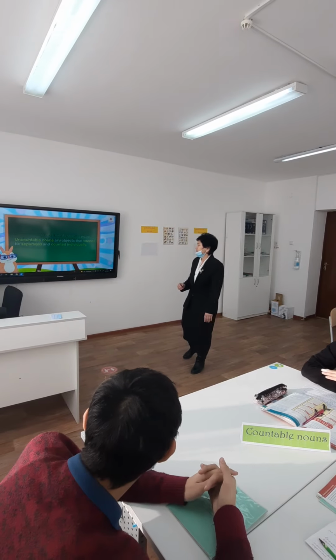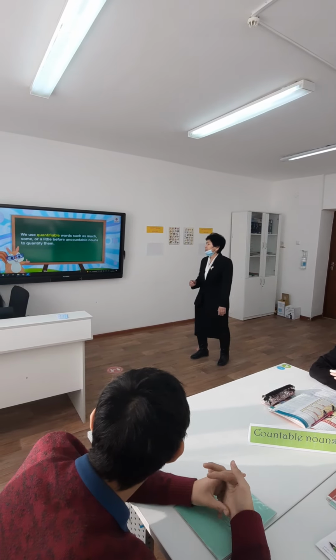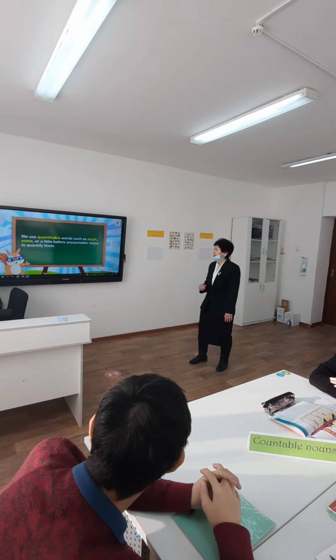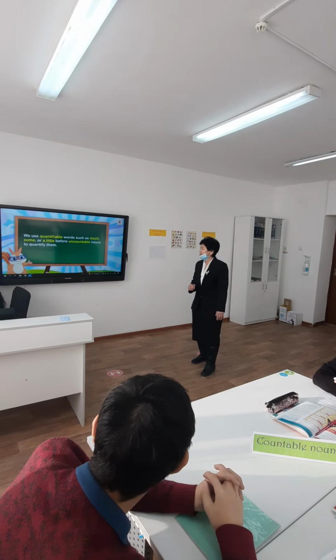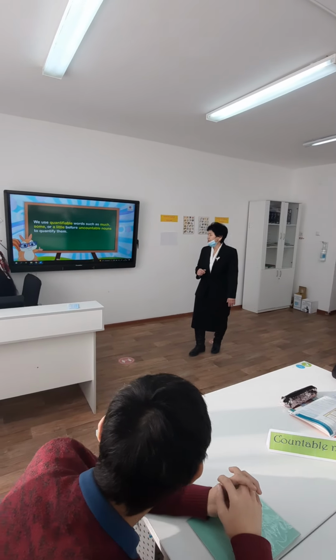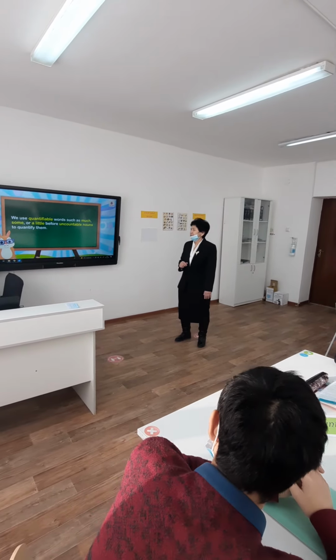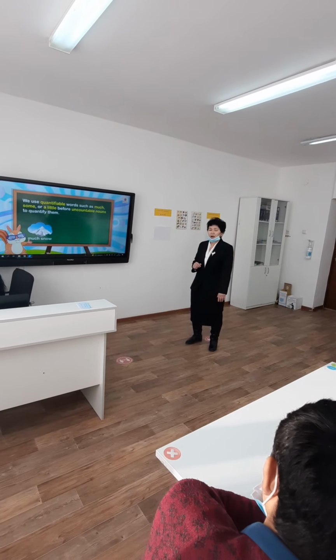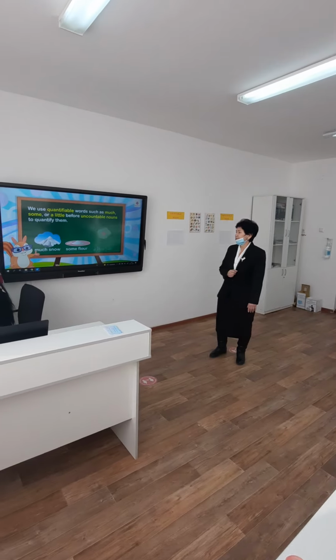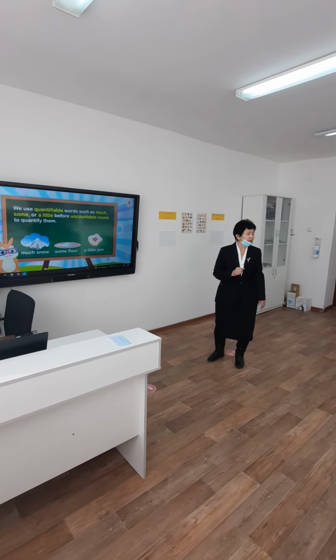We use quantifying words such as much, some, or a little before uncountable nouns. For example, much snow, some floor, a little jam.